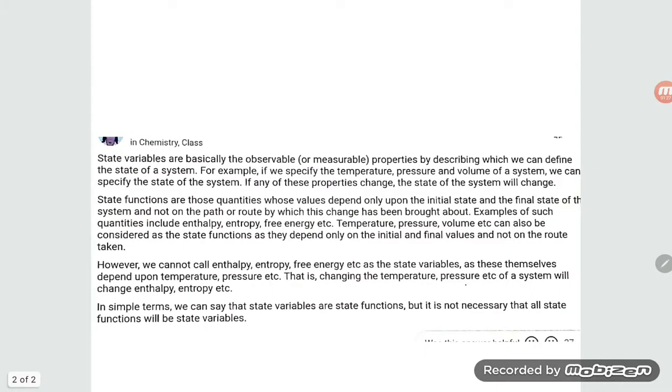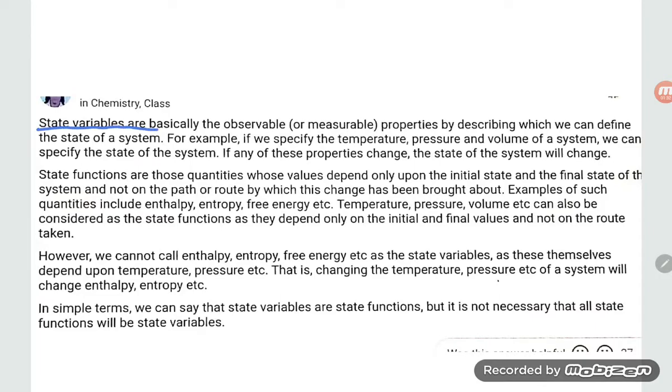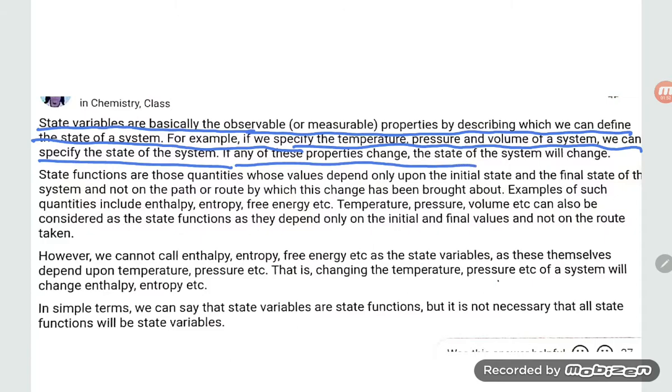Now let us read a little more for better understanding, student, of what a state function is. Here, state variables are basically the observable, measurable properties which can define the state of a system. For example, if we specify temperature, pressure and volume of the system, we can specify the state of the system. If any of these properties change, the state of the system will change. State functions are those quantities whose value depends only upon the initial and final state of the system and not on the path or route by which the change has been brought about.